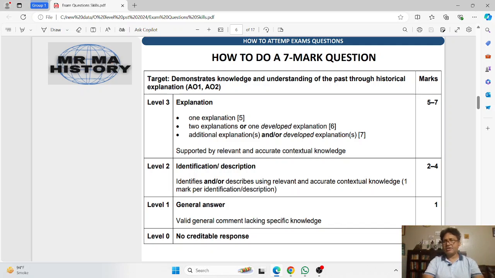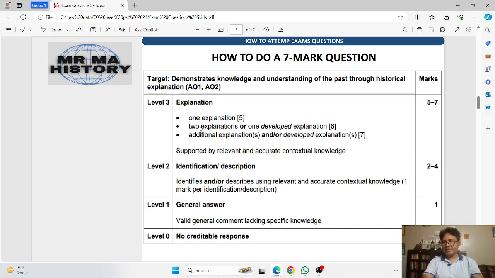It is not fully explained in detail. That means one reason is given with some explanation. If the candidate does this, the candidate is able to achieve 5 marks.